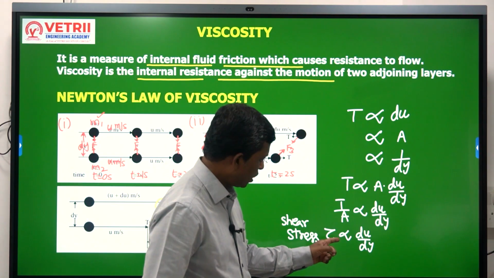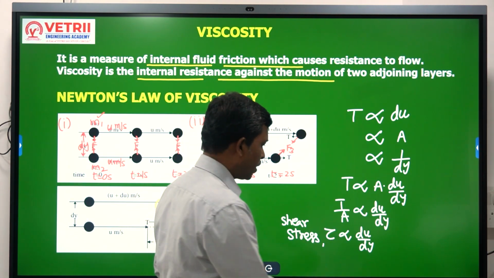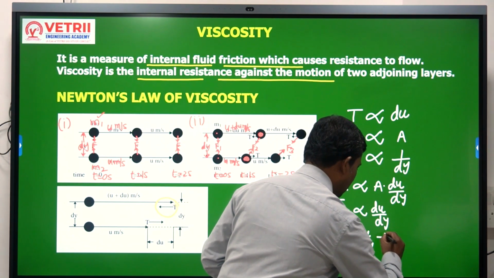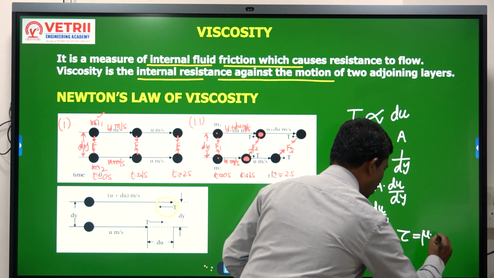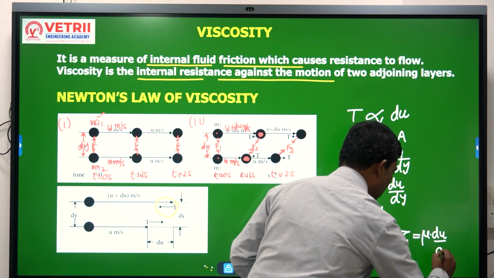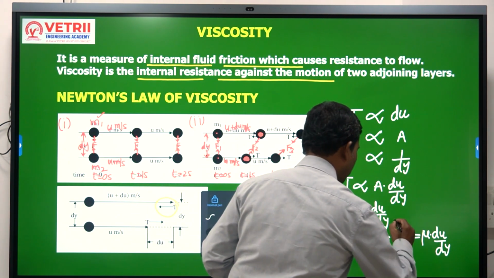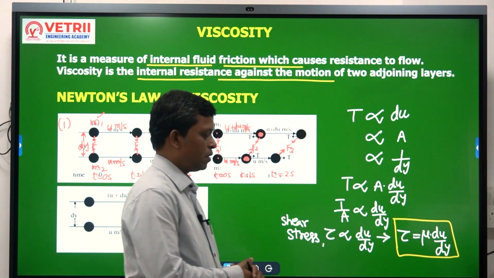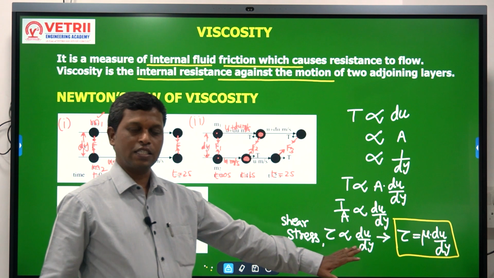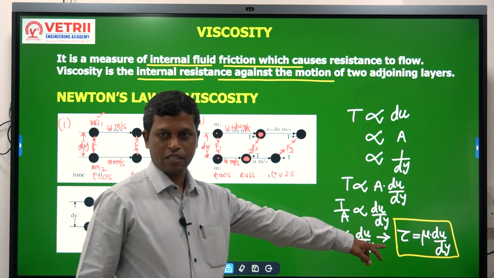To remove this proportionality, we can introduce a constant. So tau is equal to mu du by dy. What are the various things here? Tau is nothing but shear stress.